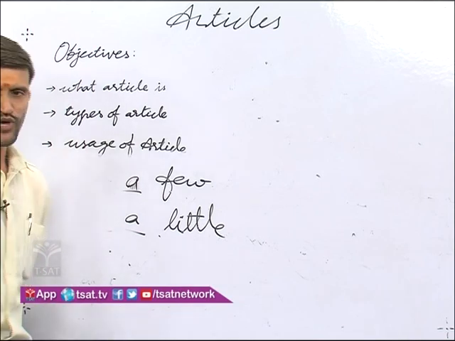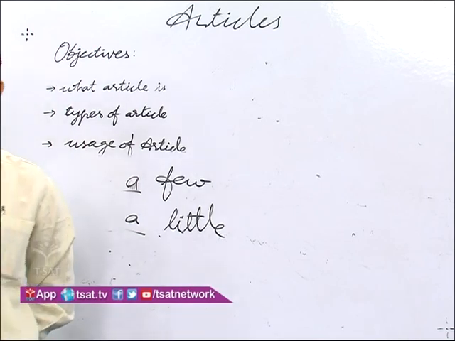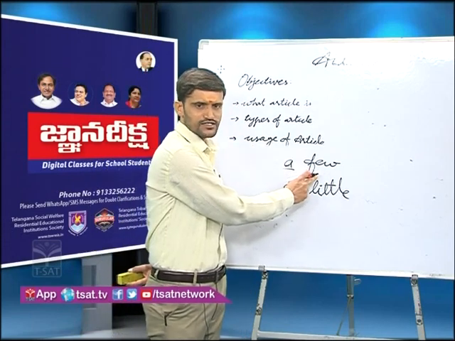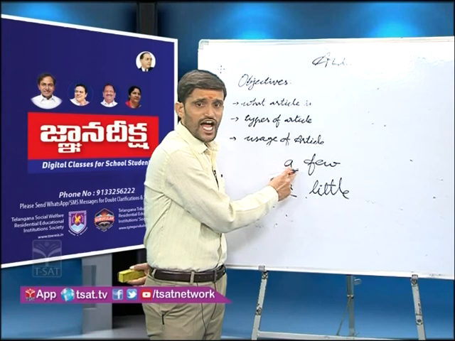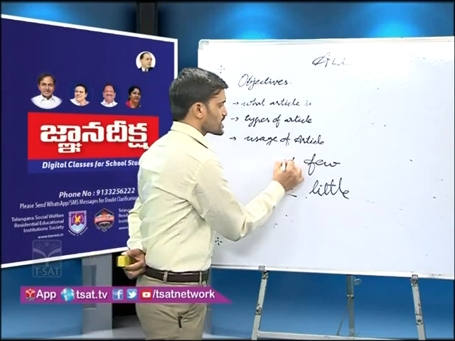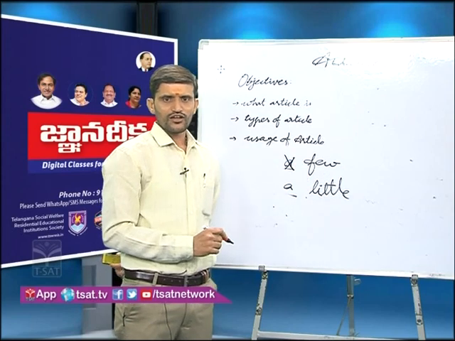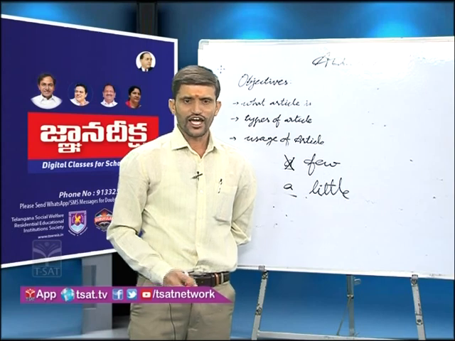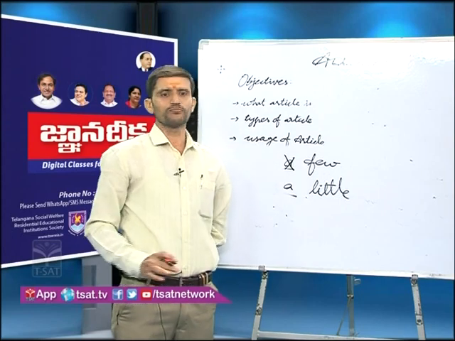For example, I have a few friends. It means I have some friends. If I use it without a, I have few friends, it means not many.